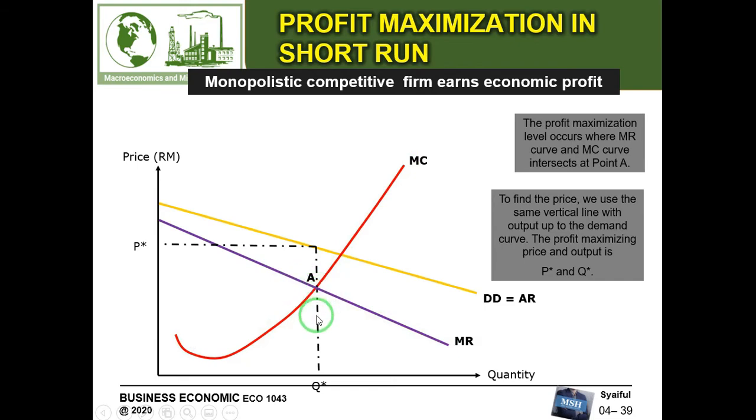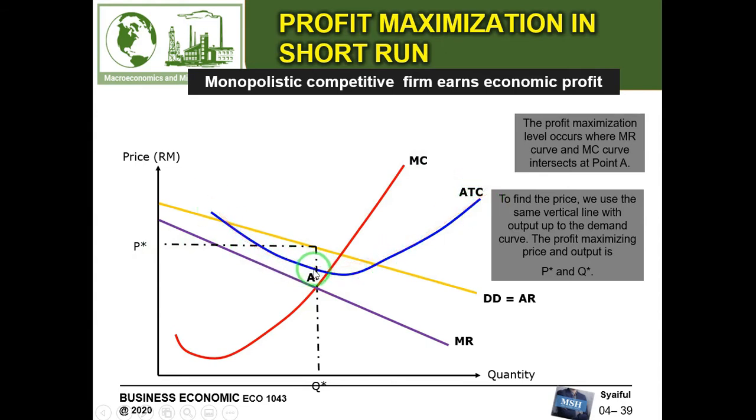And then we look at this, the equilibrium quantity, and we look at this line at average revenue, which is the price or equilibrium price. And where is the cost? So this is the cost, average total cost or average cost, so ATC or AC.